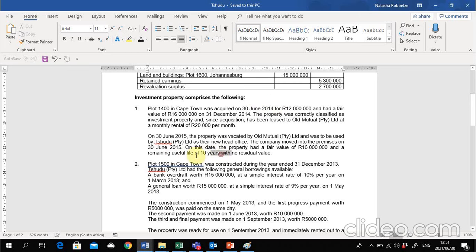If we just read the sentence, I just need students to take very careful notice of this. And this is when they talk about the remaining useful life. Please do note that there is a difference between a remaining useful life and a total useful life.